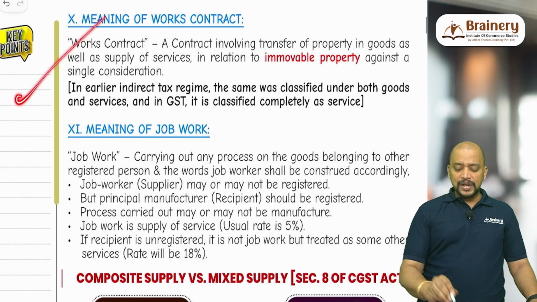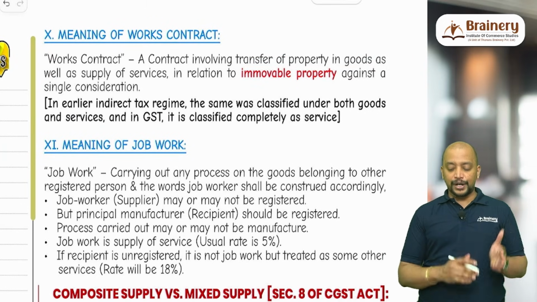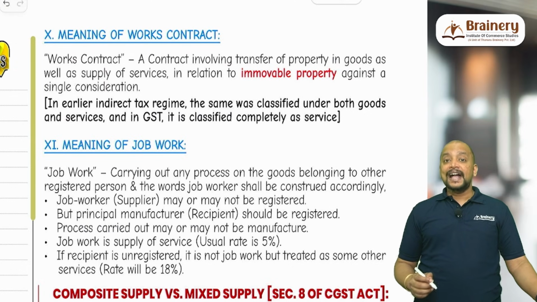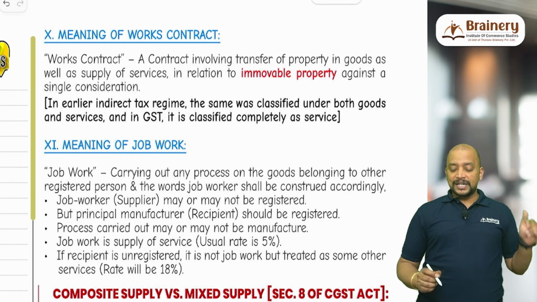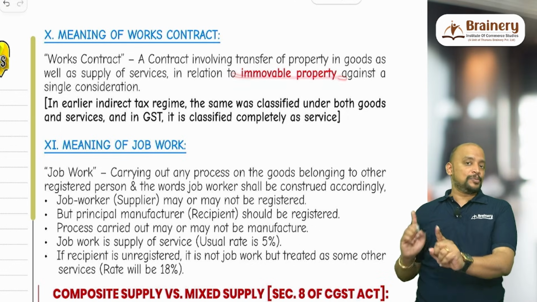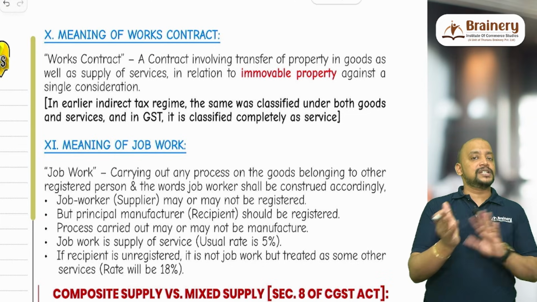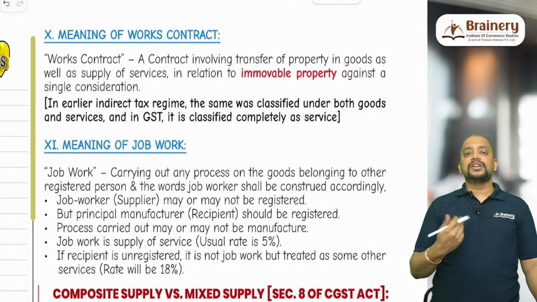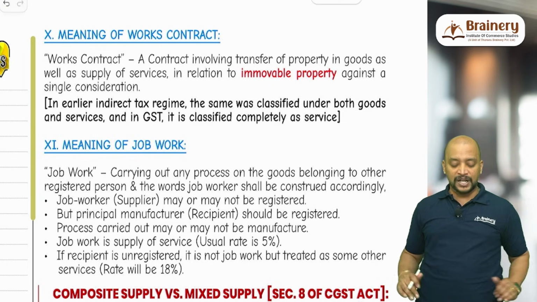Then see this meaning of works contract. Works contract means a contract involving transfer of property in goods as well as supply of service in relation to immovable property against a single consideration. Then it will come under works contract. But remember, it should be in relation to immovable property. What if it is in relation to movable property? Then it will come under either composite supply or mixed supply. Previously, in the old indirect tax regime, they were classifying it as partly goods, partly service, but now entirely it will be treated as supply of services.